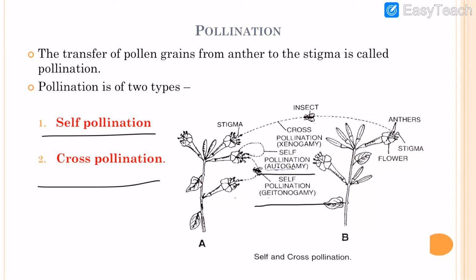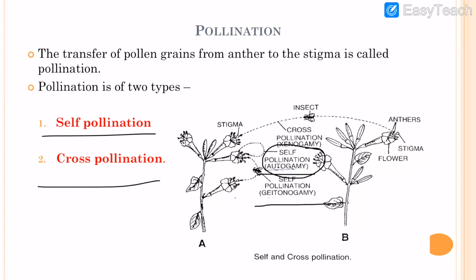Here you can see that in self pollination, autogamy, the transfer of pollen takes place from the anther to the stigma of the same flower. It is a type of self pollination. In self pollination, transfer of pollen takes place from the anther to the stigma of the same flower or between flowers of the same plant.